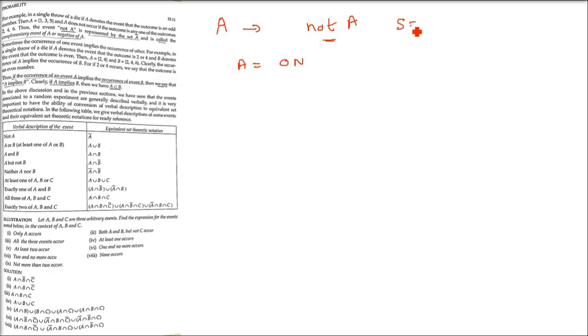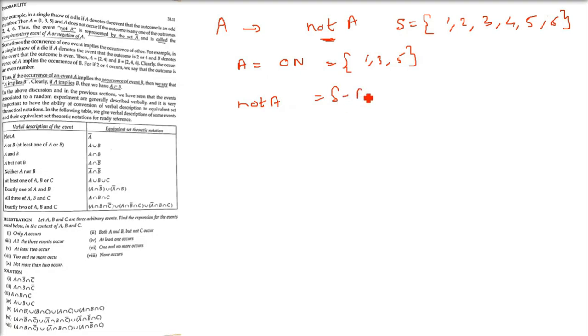Okay, let us take again the example of throwing a die. So we have a set A which is odd number. If you play Ludo, you will see this die you use. So this is the sample space of a die. Now we are saying odd number. A is odd number: 1, 3 and 5. So not A means you just subtract this A from S.